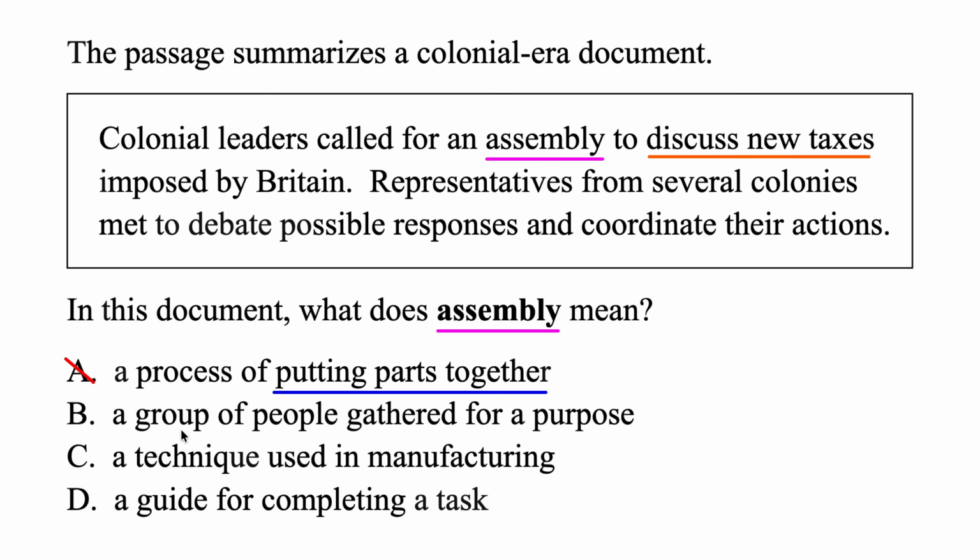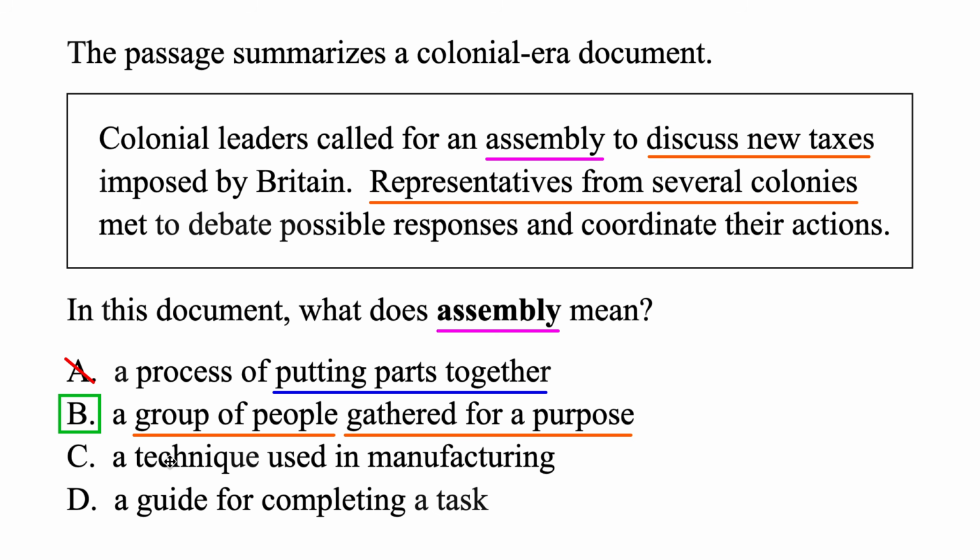The next one, B, colonial leaders called for a group of people gathered for a purpose to discuss new taxes. This definitely seems to fit here. And we actually know they are gathered for a purpose to discuss new taxes. And if we keep reading, the context tells us that it is a group of people as well. They say representatives, these are like leaders from the several colonies. That's the group of people who are gathering together. So we've got evidence for both parts of this definition here. And B, that's how assembly is being used. It's a group of people gathered for a purpose.